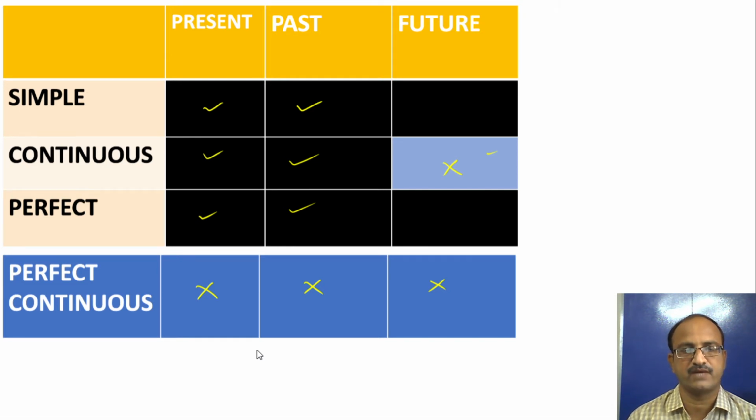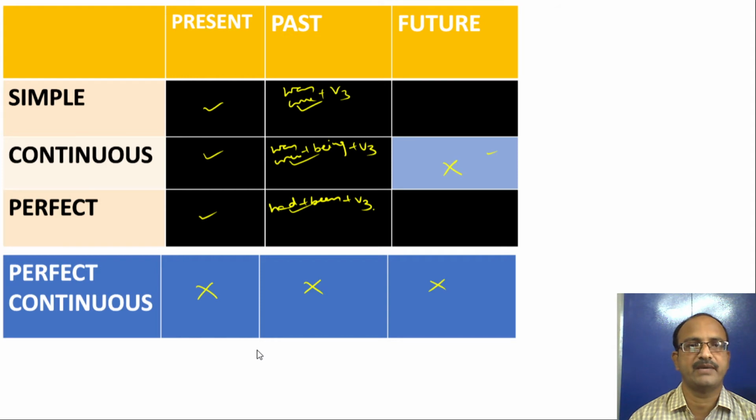Now so far what I have explained to you: simple past tense. Simple past tense means was and were plus V3. Past continuous tense: was, were plus being plus V3. Past perfect tense: had plus been plus V3.